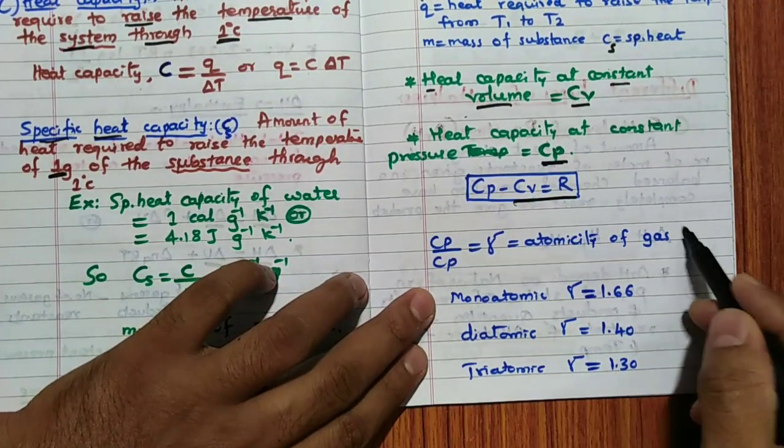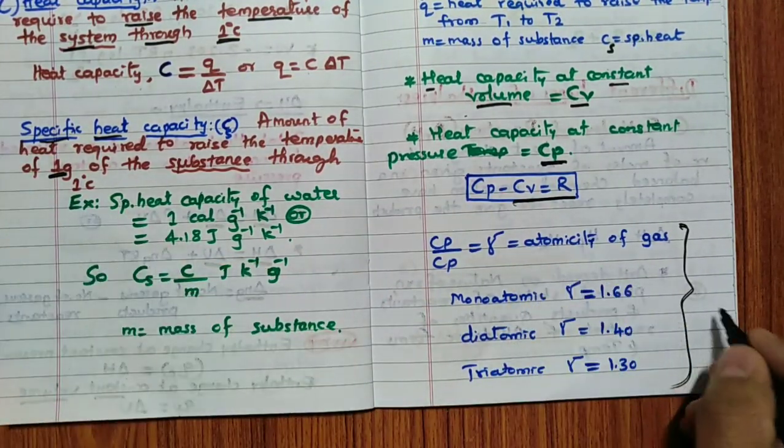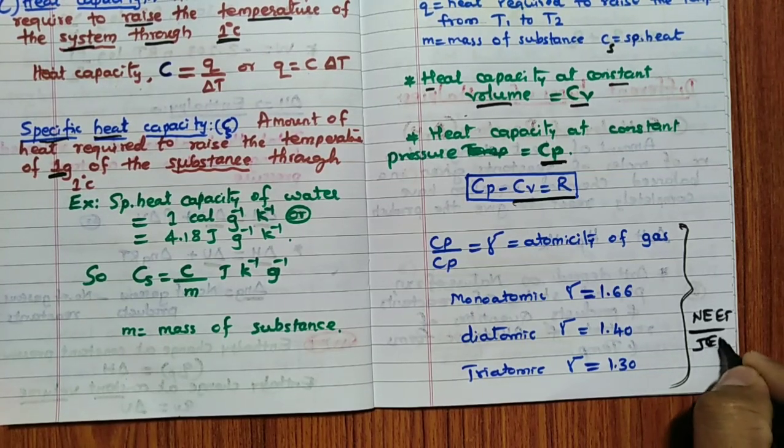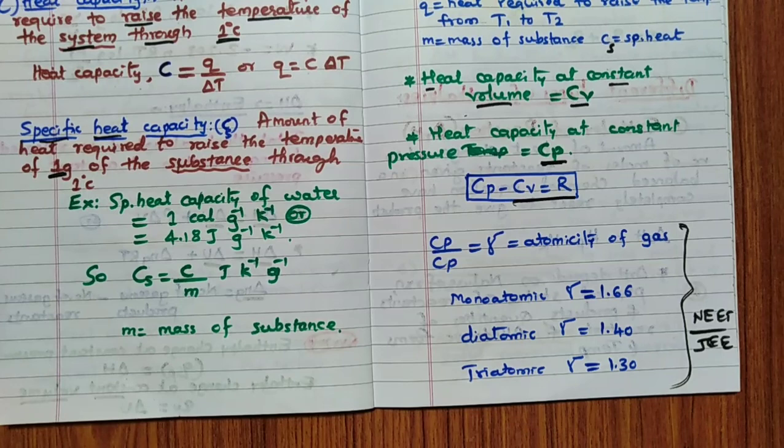Then for NEET level, it is not for JEE or CET, generally NEET or JEE, remember this part. So I have explained here only. Now what happens is they can ask you to identify the atomicity of the gas. Atomicity means the number of atoms present in the molecule.